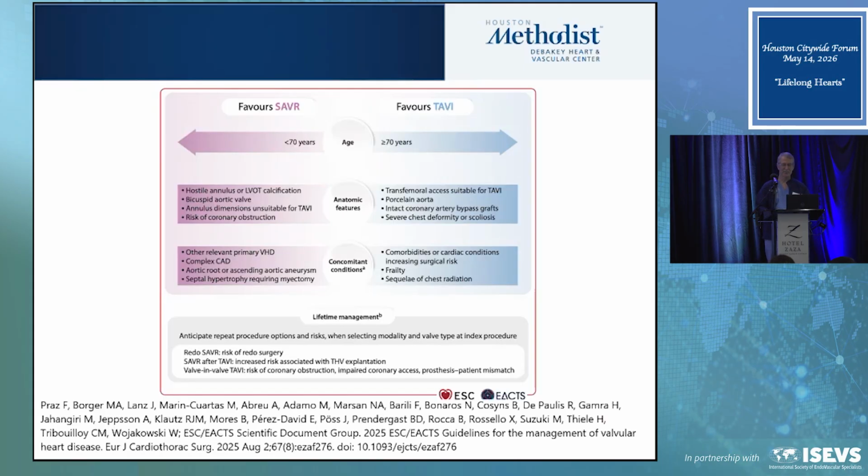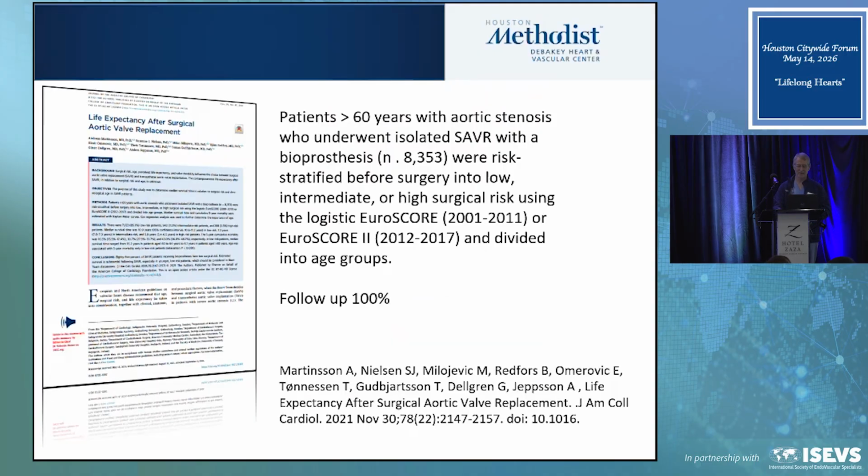So that's led to the European guidelines. The Europeans used to say that if you were less than 75 and low risk, you had surgery. Over 75, you have TAVR. They've now moved that age down to 70. So they're moving closer to what the U.S. guidelines are.